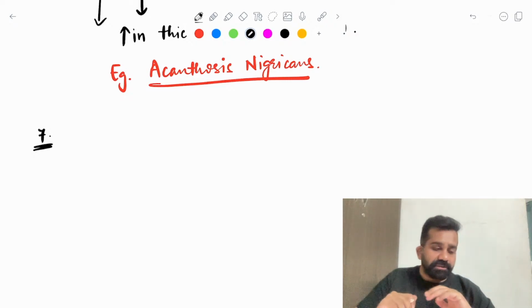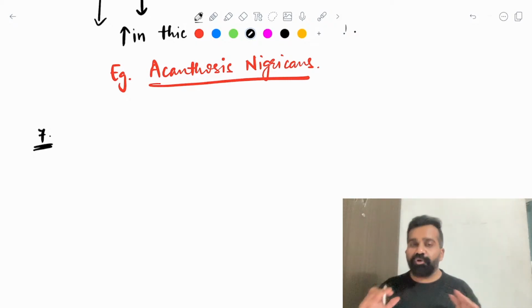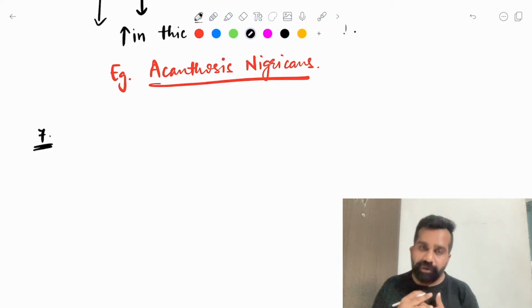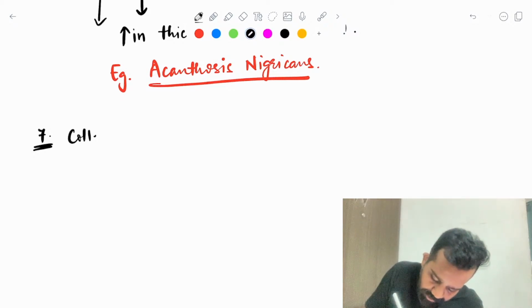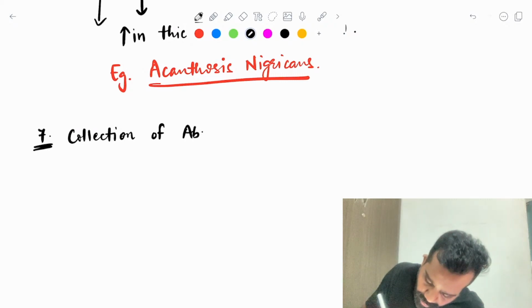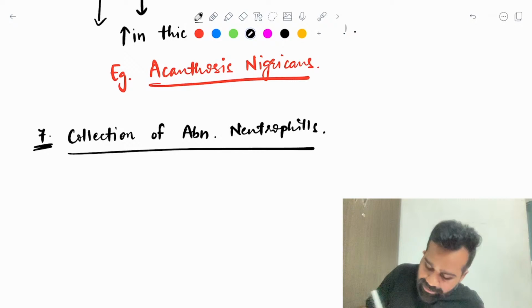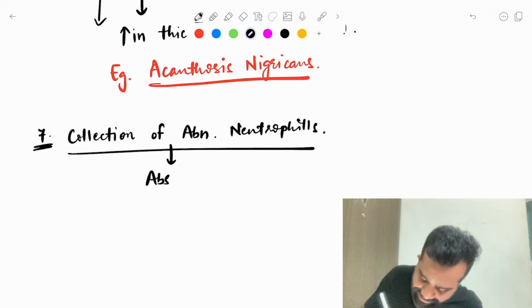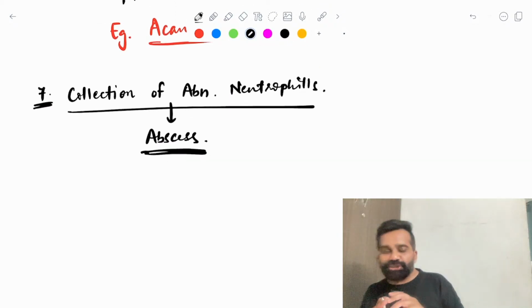But in any of these, epidermis or dermis or hypodermis, a collection of abnormal neutrophils is known as an abscess. So what is the meaning of abscess? Abscess means abnormal collection of neutrophils.